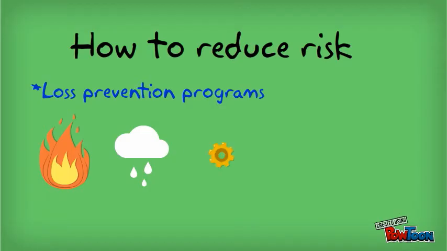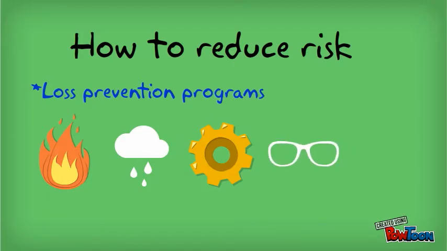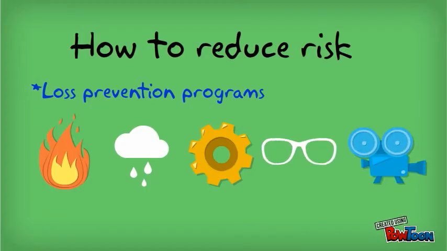You would also want to add on safety devices to your machinery to help protect your workers and make sure that they practice your safety protocols, such as wearing glasses, helmet, whatever is necessary for the machine that they operate. You might also have video cameras on the factory so that you can keep an eye on your workers to ensure that if someone's hurt, a fast response is made to help them. While a loss prevention program will differ drastically based on your type of business, it's very important to have one in place in order to minimize your risk.